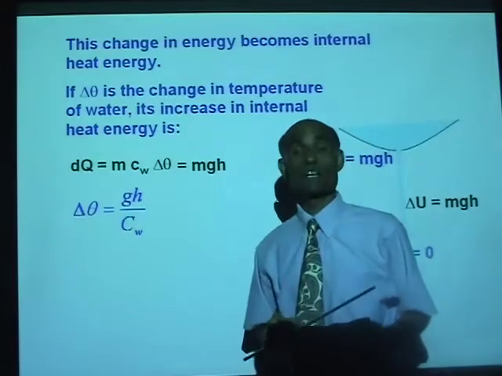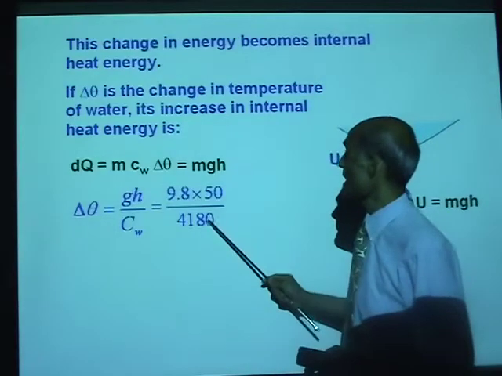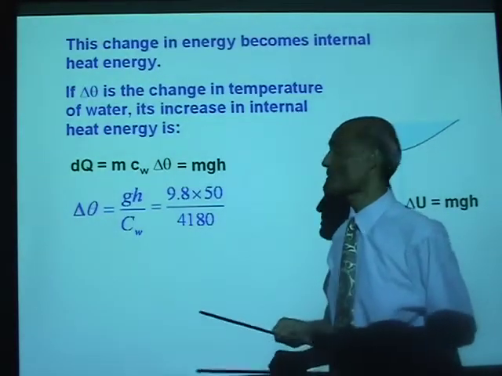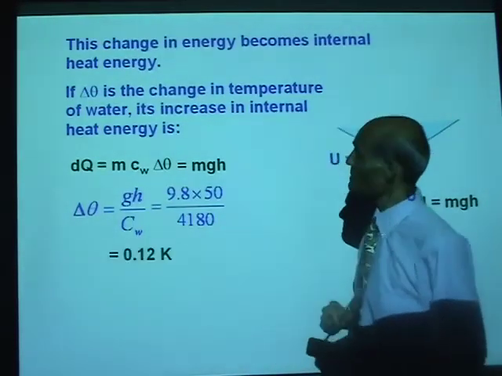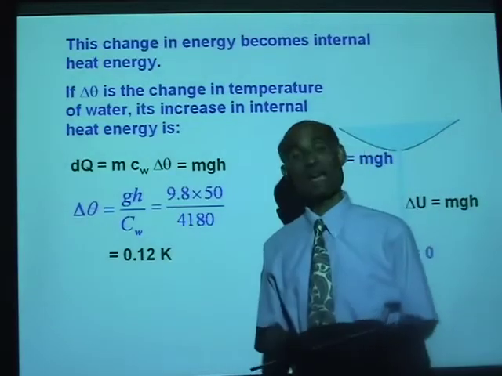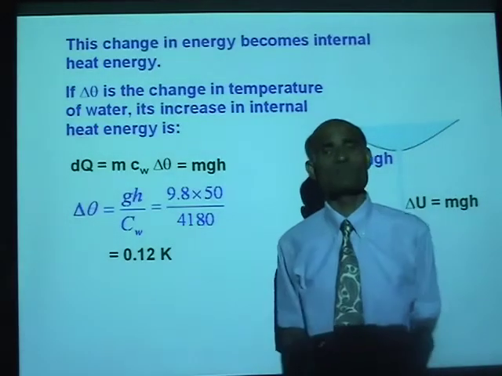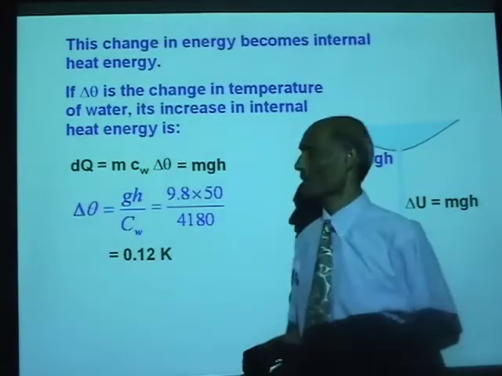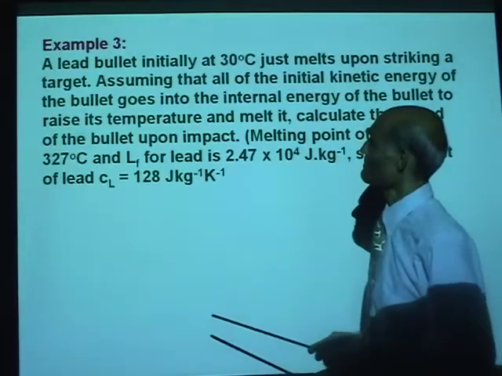The specific heat of water is 4,180 joules per kilogram per Kelvin, and that gives 0.12 Kelvin. Not a big increase in temperature, but a measurable one.